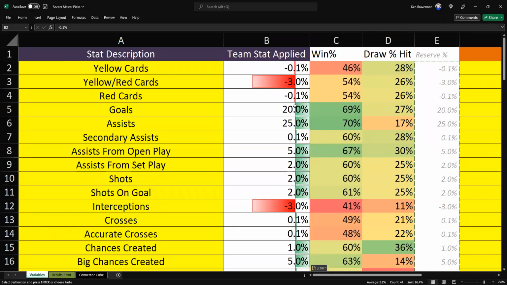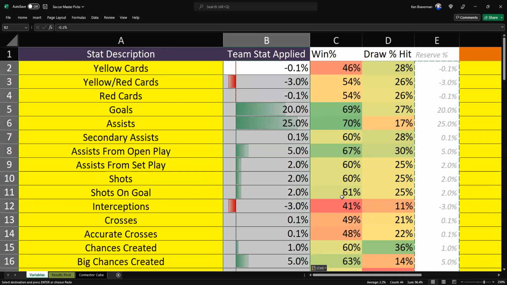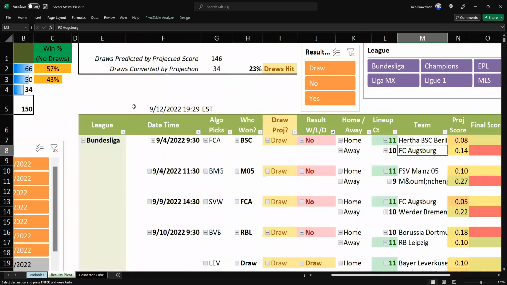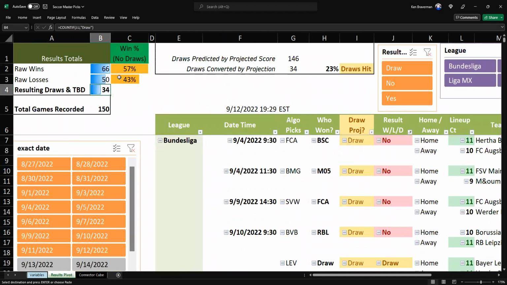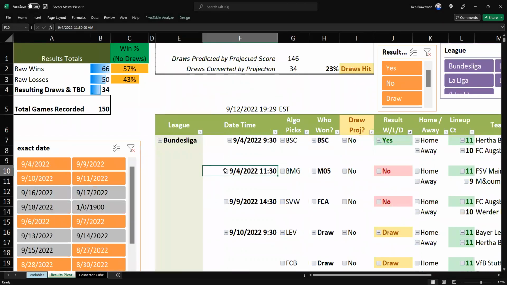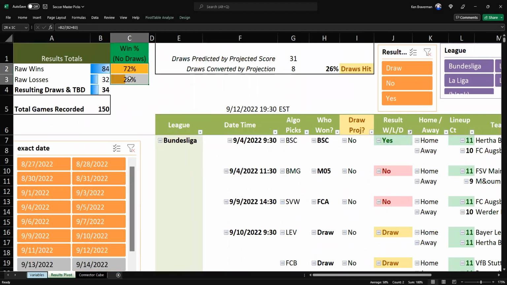I just paste those percentages back in, right? All the files are open with all the algorithms. So when I go back to the pivot here and refresh, it goes from 66. We were 66 and 50 with 34 draws overall at a 57% win percentage when we weren't directing the algorithm at all with any proper weights, just saying 0.01 for everything. Now with the weights I just set, it goes to 72% win historically.